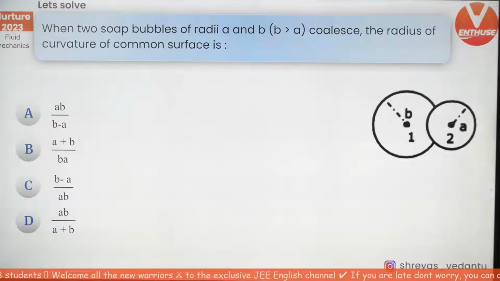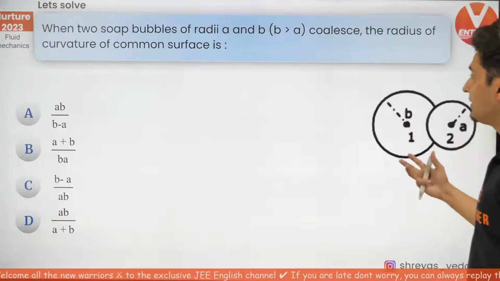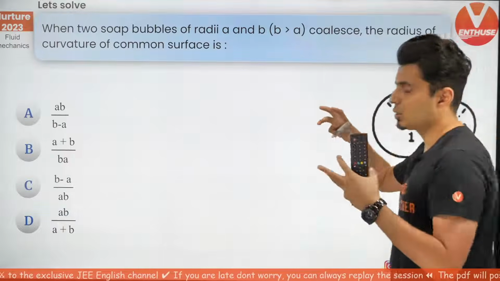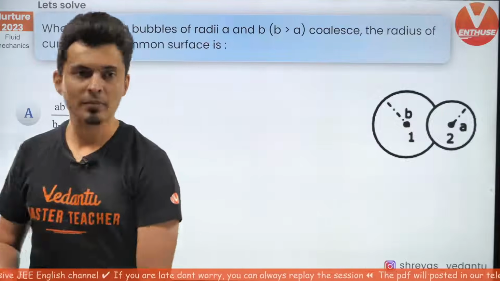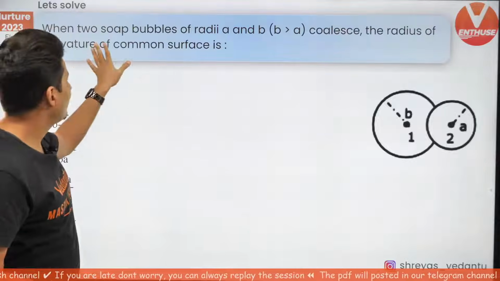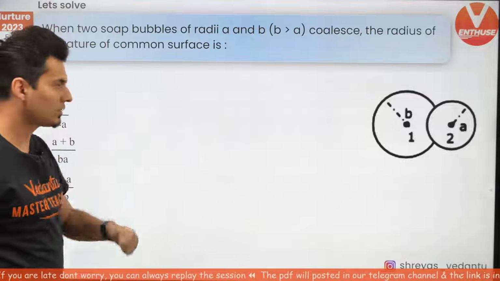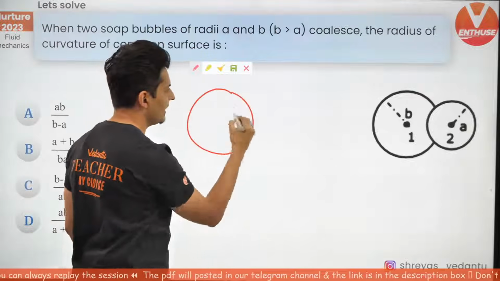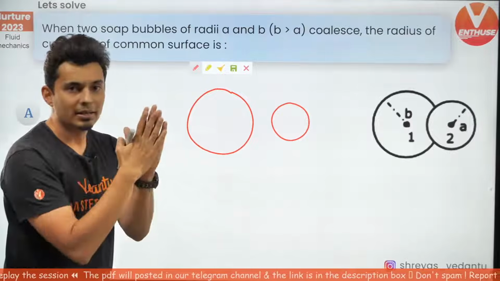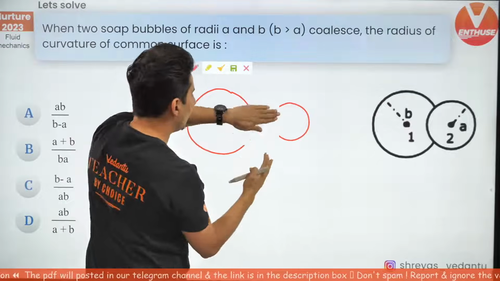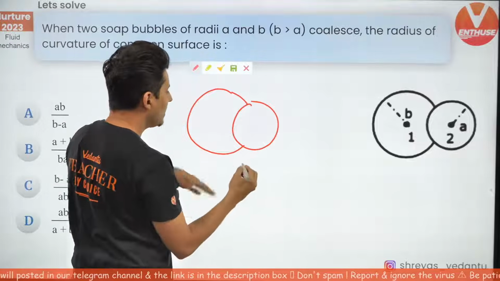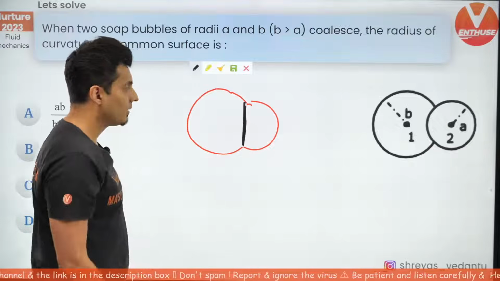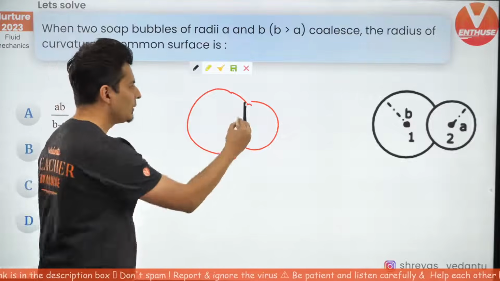Moving on. There are two soap bubbles of different radius, A and B. B is more than A. They coalesce. Coalesce means they meet, they merge. The radius of the curvature of the common surface is how much? What does this mean? See, this bubble was there, this bubble was there. They meet. When they meet, they will form a new common surface over here. But that common surface won't be flat, it will be curved.